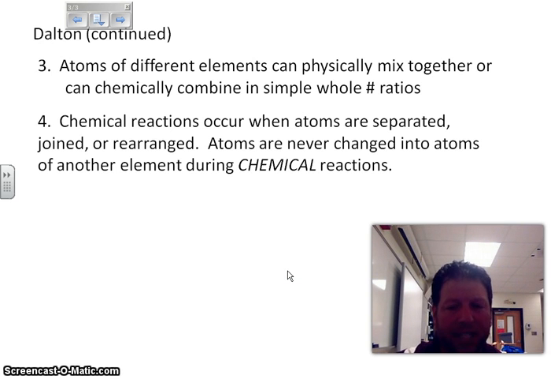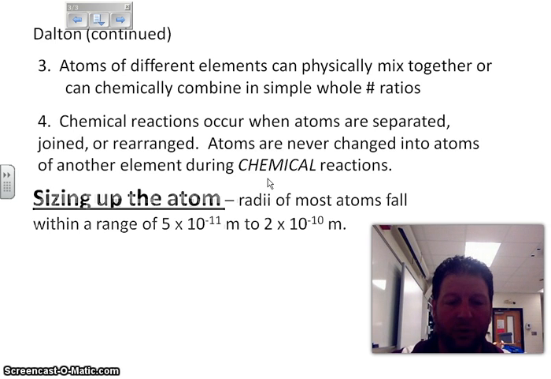Atoms are never changed into atoms of another element during chemical reactions. Let me repeat that. During chemical reactions. During nuclear reactions, that's not true. Chemical reactions, when iron matches up with oxygen, it will always stay as iron, and there will always be oxygen. They are just rearranged to form something new.